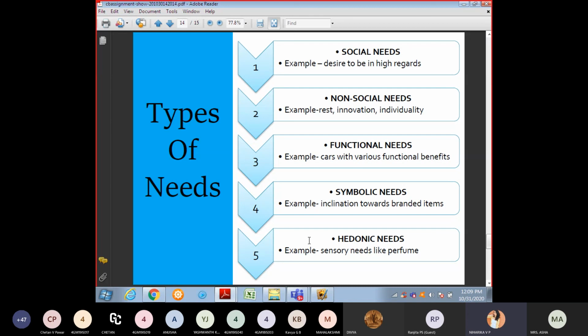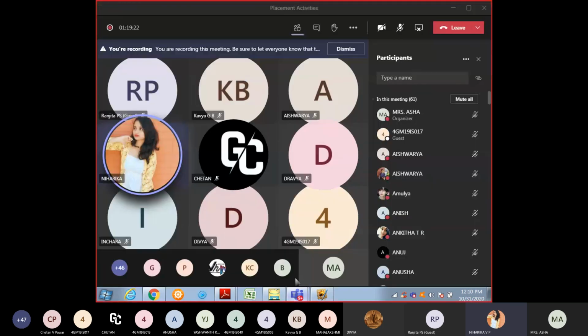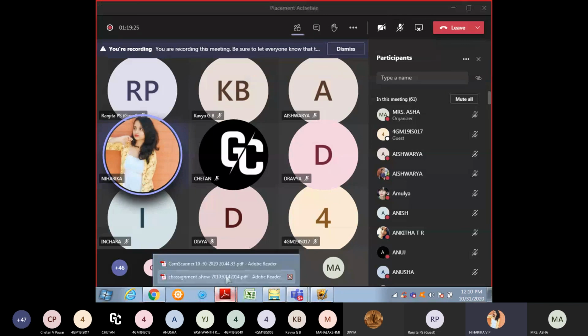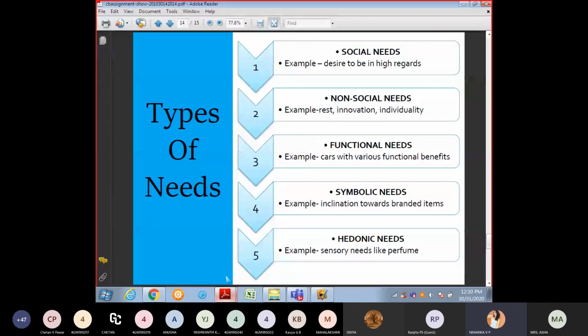Functional needs means cars with various functional benefits. For example, one person can buy a car that another person cannot, but his car functions with various benefits. Symbolic needs means inclination towards branded items. Some people are mostly drawn to branded items. One person can buy branded things, another person can't.